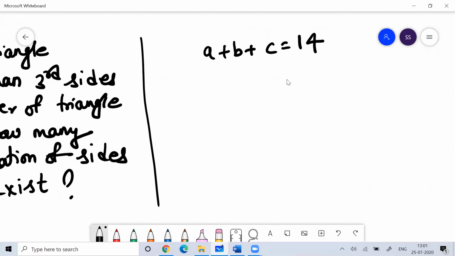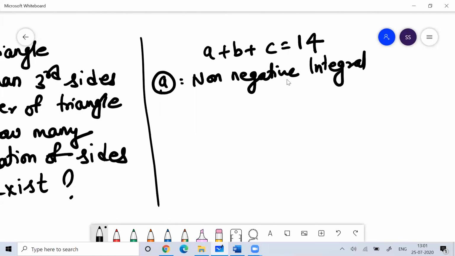Now imagine the same question if I ask you in permutation combination. In permutation combination, if I ask you how many non-negative integral solutions exist, the answer for that would be 16C2.